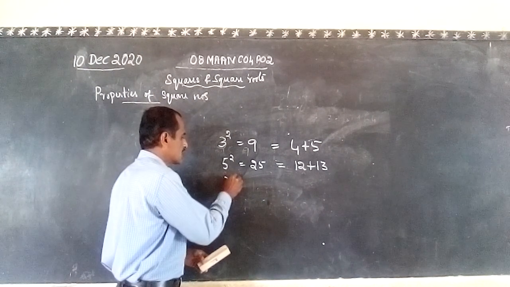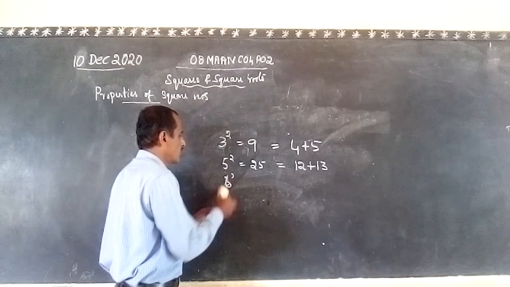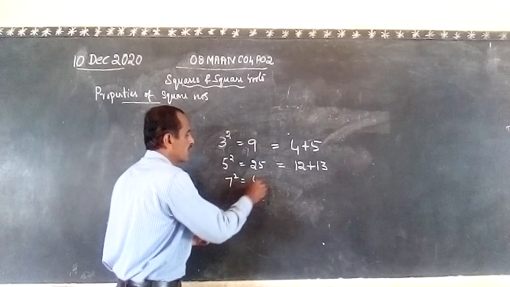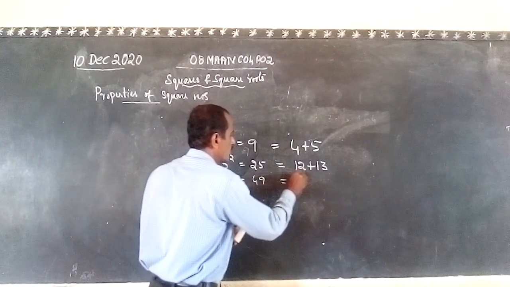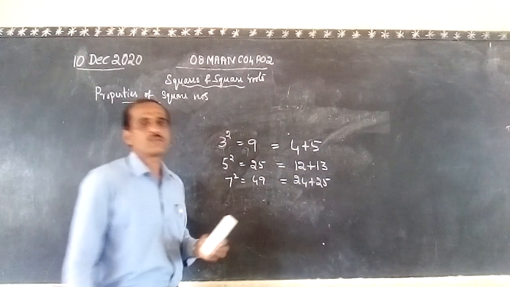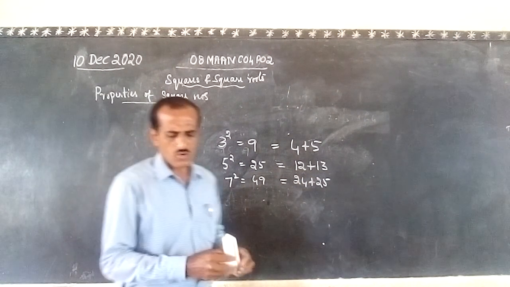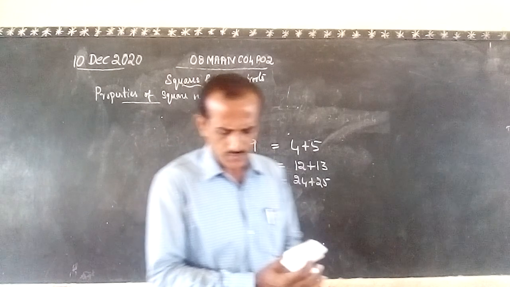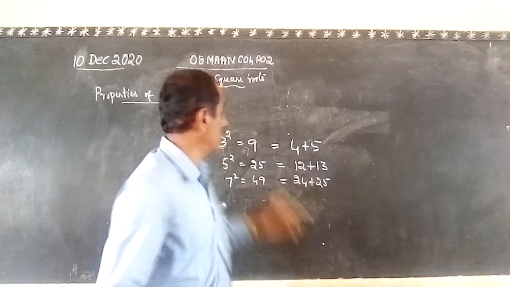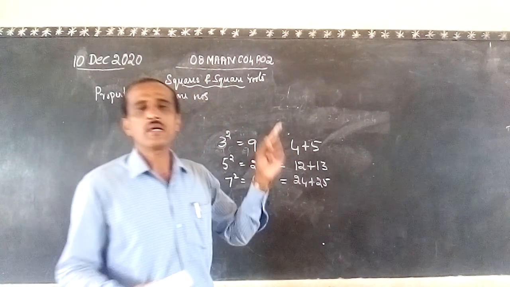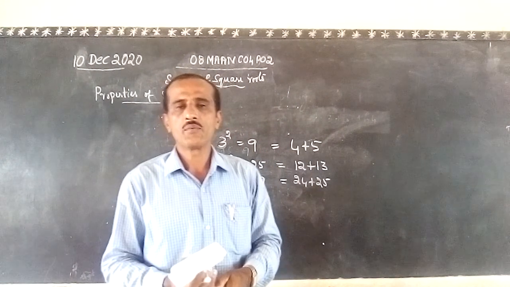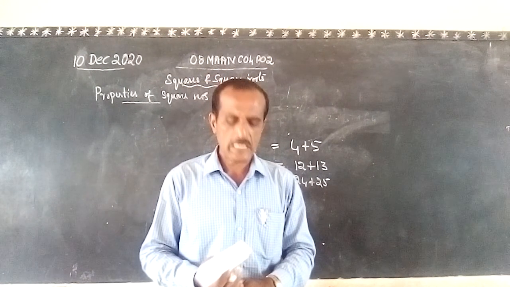Next, 7 square is 49. 49 is equal to 24 plus 25. Not the even number. So the square of any odd number is always equal to the sum of two consecutive positive integers. Okay, next.